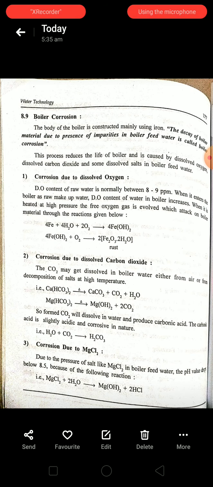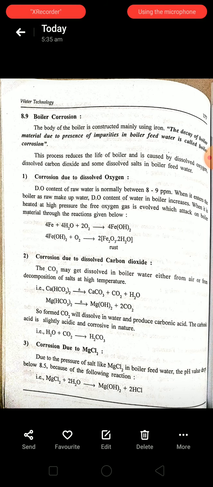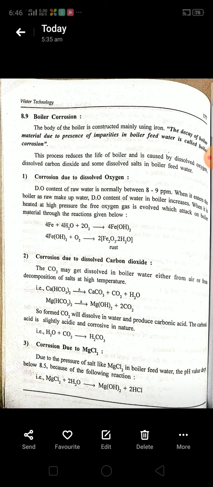This is all about corrosion due to dissolved oxygen. Have you understood? Here the dissolved oxygen is present in the water.